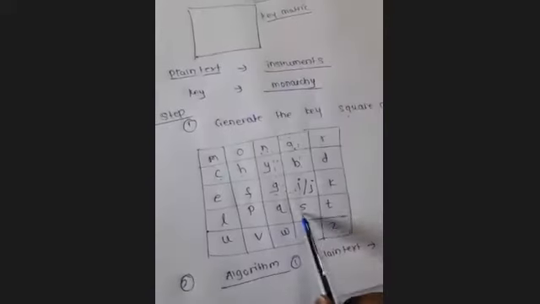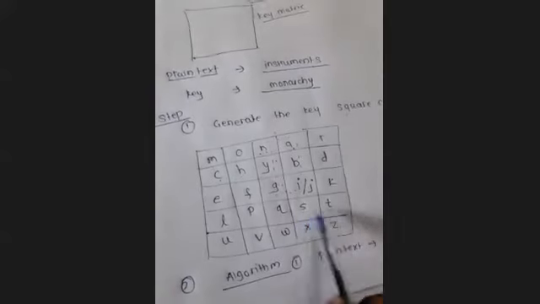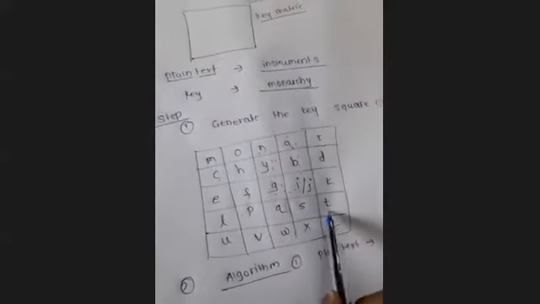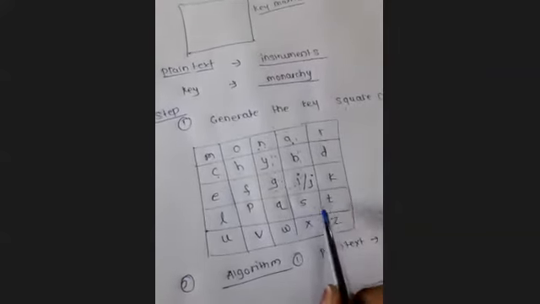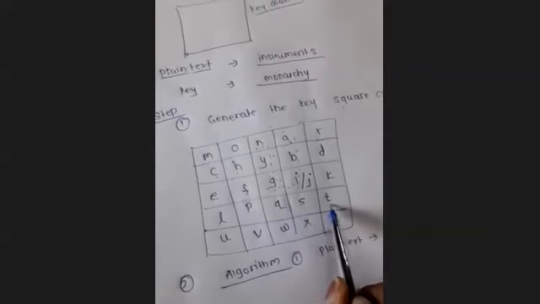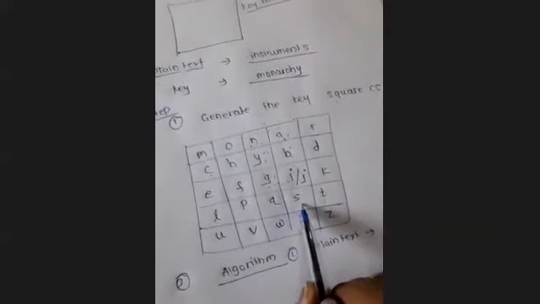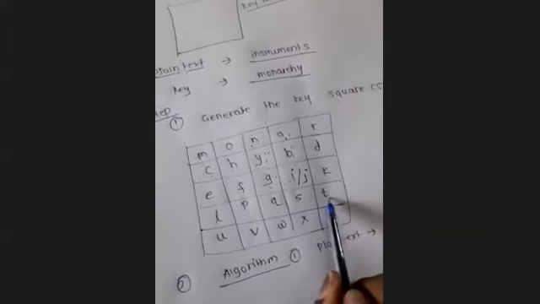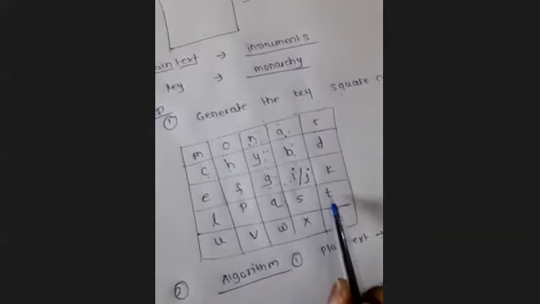ST. See, this is the ST. We have to, this is the plain text. ST हमारे पास है. We have to convert into the ciphertext. Now if two letters from the plain text pair are present in the same row, then the letters will be replaced with the letter which is available immediate next in the right.